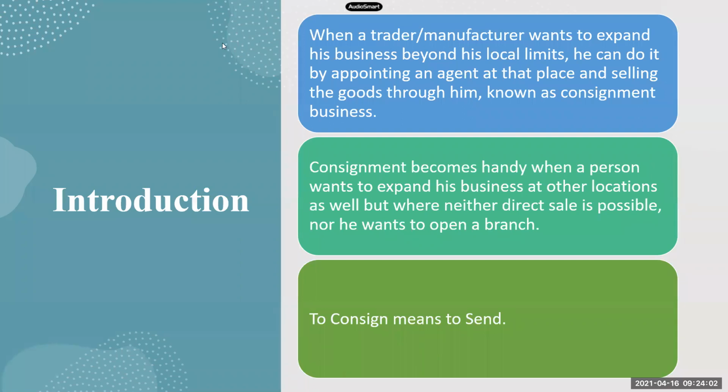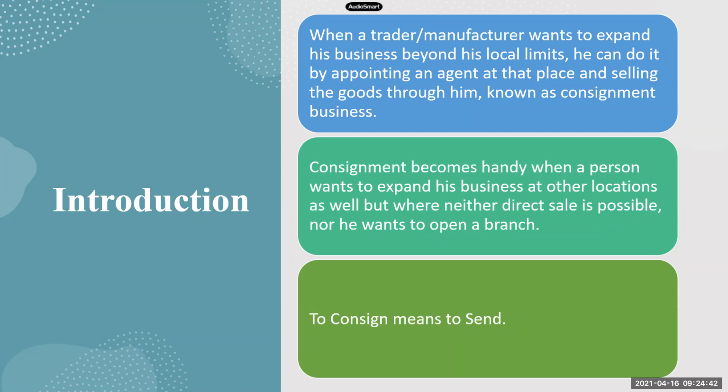Yes. So as I told you, it is not sale. Consignment is different and normal sale is different. So you can just see on the screen, when a trader or manufacturer wants to expand his business beyond his local limits, he can do it by appointing an agent at that place and selling the goods through him. And this type of business is known as the consignment business, right? So when any person wants to expand his business beyond his limits, he will do it by appointing an agent at that place and selling the goods through him. And this arrangement is called as consignment.